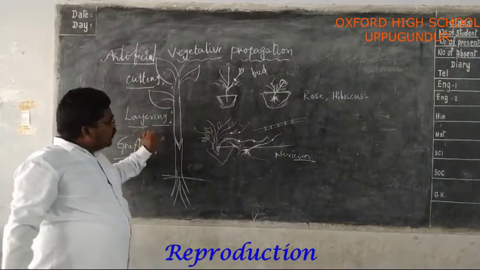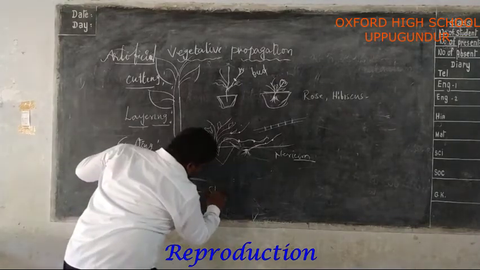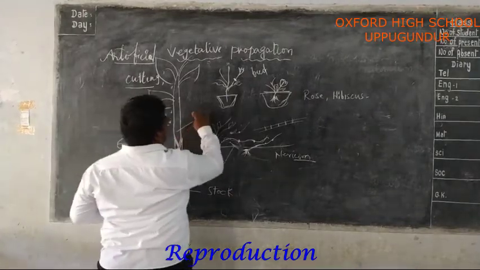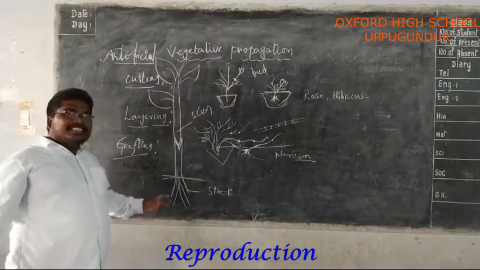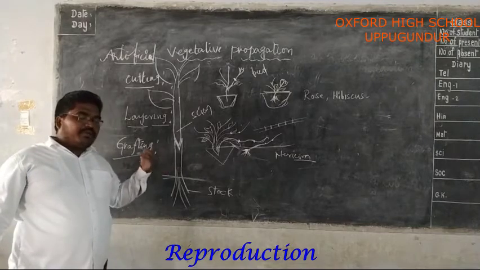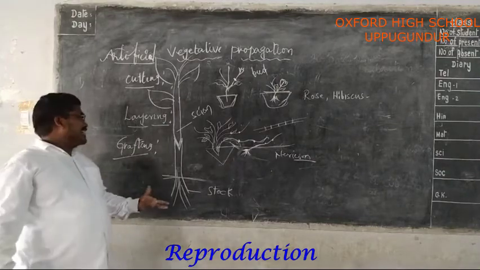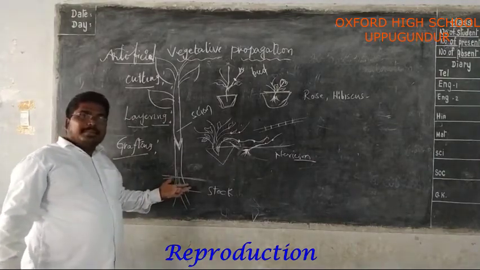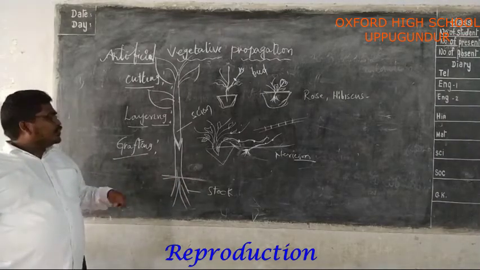Here, the stem portion which is attached to the soil is called stock. Another stem portion which does not have the roots is called scion. It is one of the most important and desirable methods which can develop flowering plants or fruits with desirable characters. That is the grafting method. We can use this in flowering plants, apples, citrus, guava, like that. Do you understand grafting?